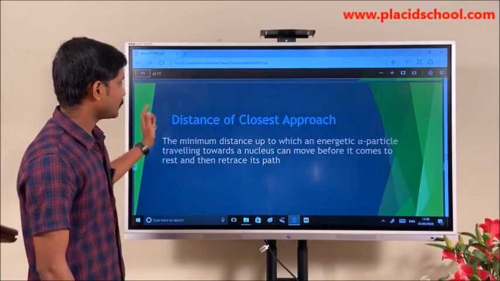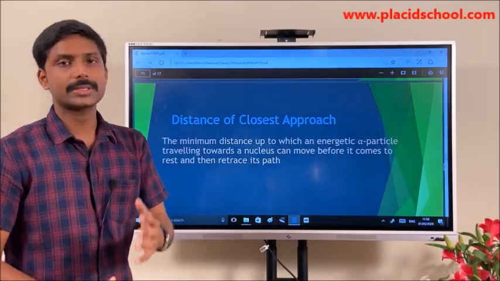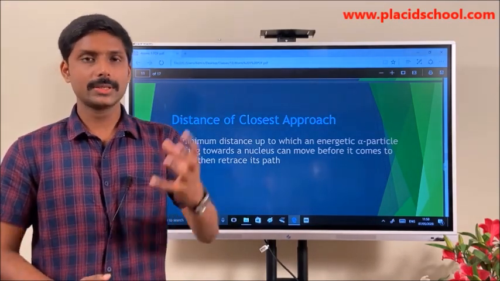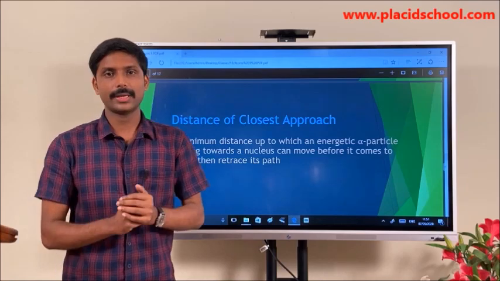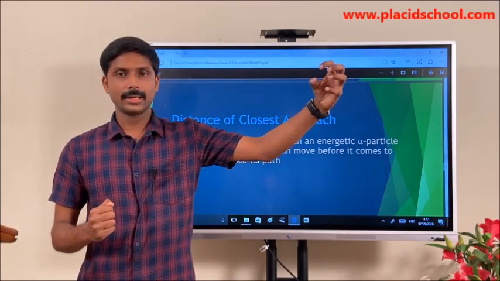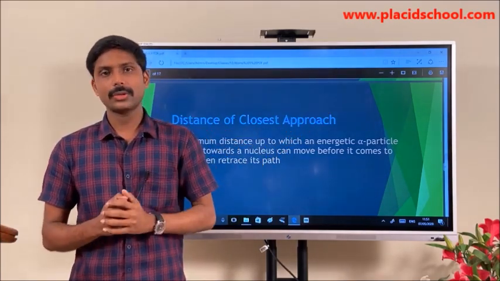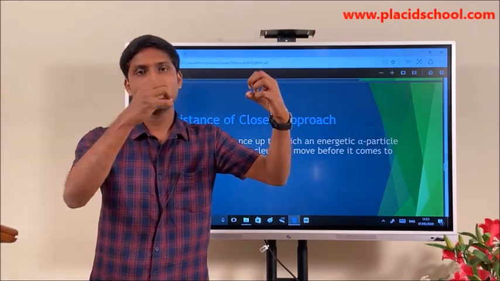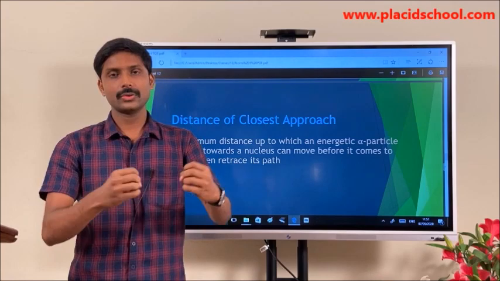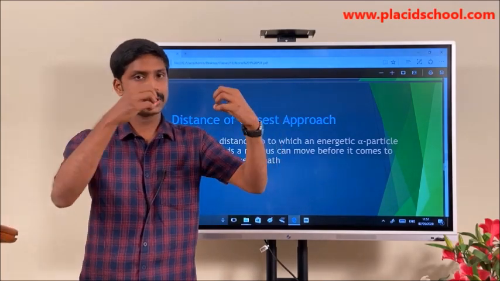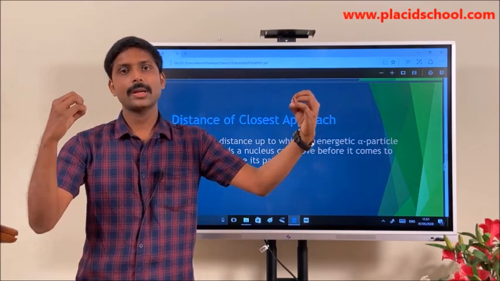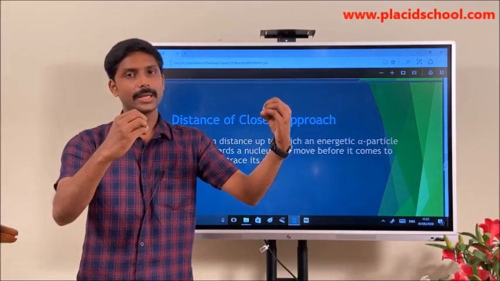Before that, what is the meaning of the distance of closest approach? Assume that there is an alpha particle and here is the nucleus, the target nucleus, and this alpha particle is moving towards the nucleus. As you know, this nucleus and the alpha particle both are positively charged.